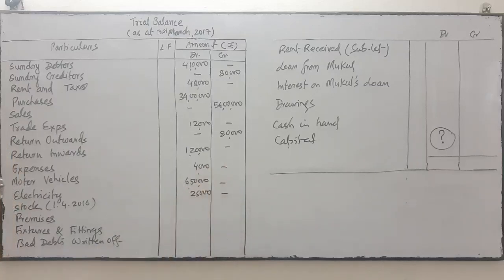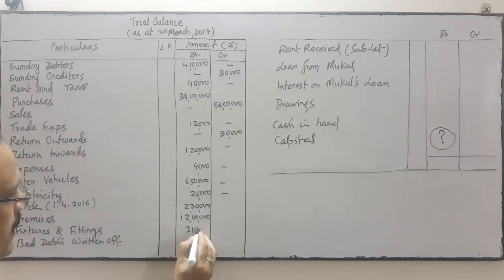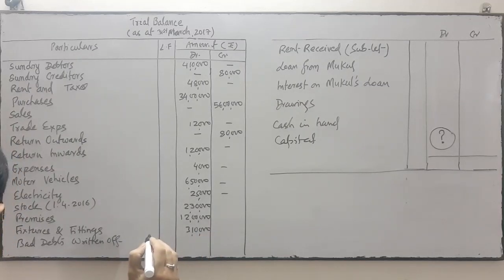Okay, 25,000 expense. Next is opening stock, assets 2,30,000. Next is premises, debit balance assets 12 lakhs. Next is fixtures and fittings, assets 3,10,000 debit balance.